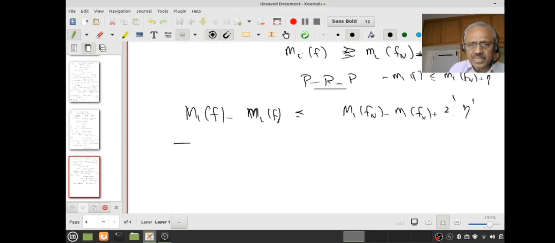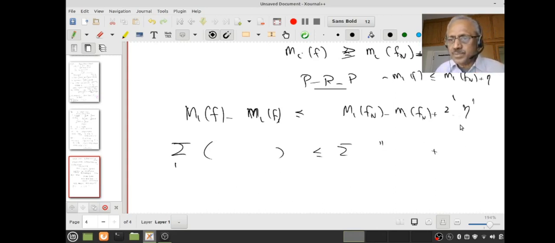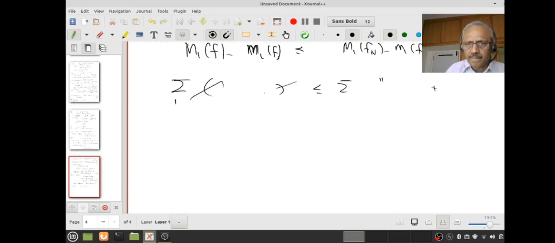Therefore if I sum it over i, this object will be less than or equal to summing this over i, plus, how many times do I have to sum it? Remember this is going to be two eta times delta x_i. You follow that? So sum of (M_i of f minus small m_i of f) into delta x_i.